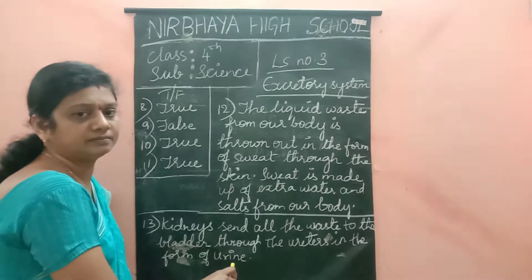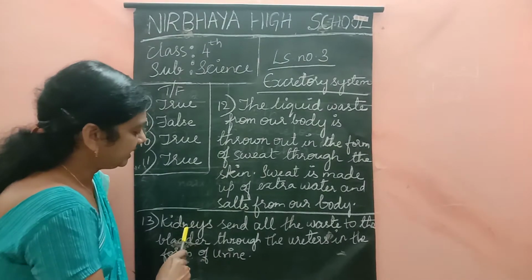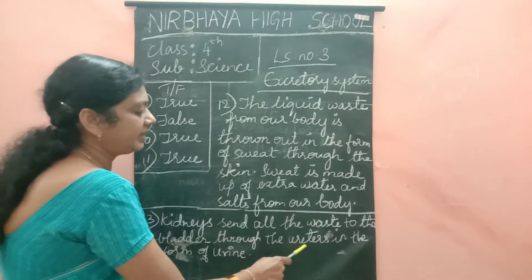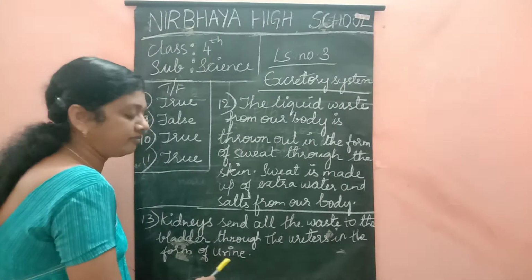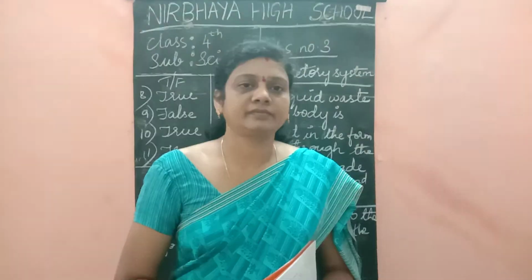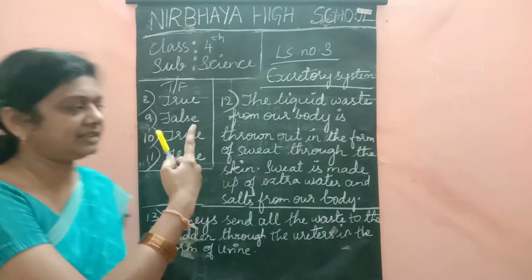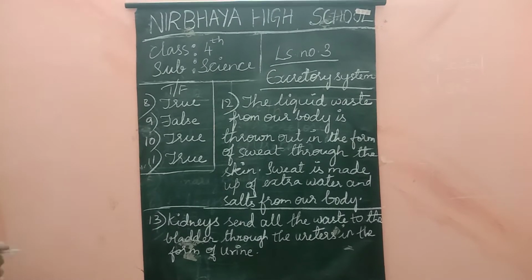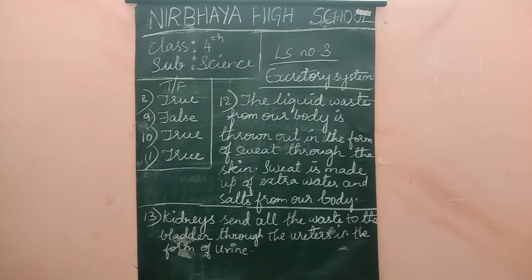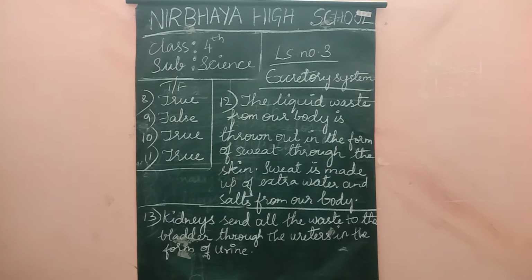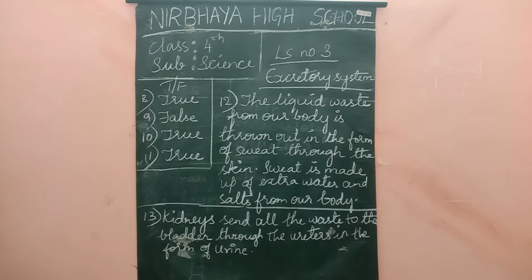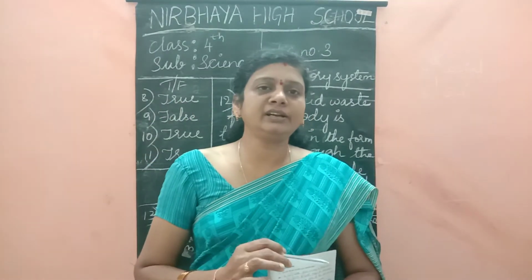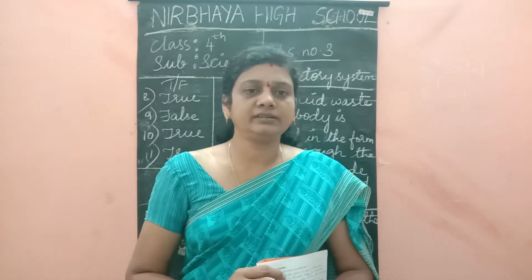Kidneys send all the waste to the bladder through the ureters in the form of urine. Okay, children? I will move aside. You please take the screenshot of these answers. Write neatly, children. Read and write.